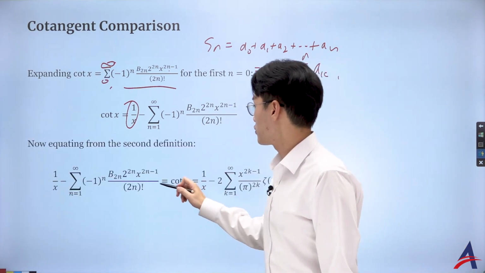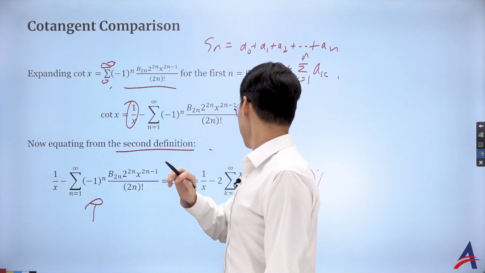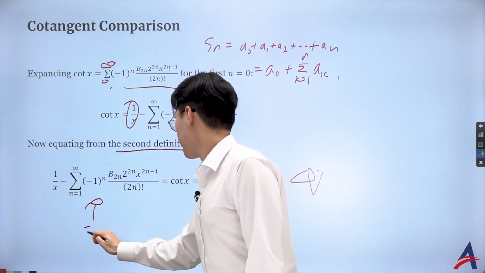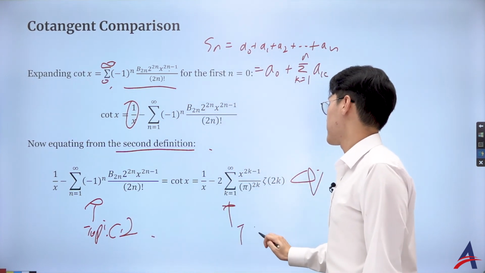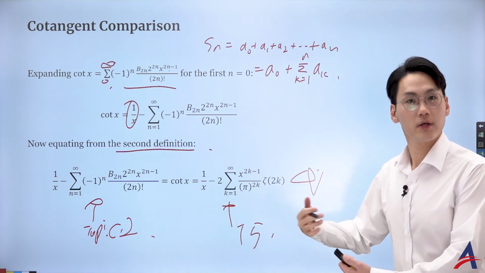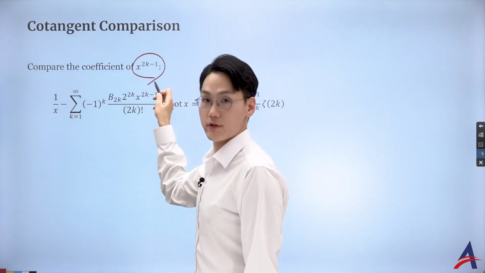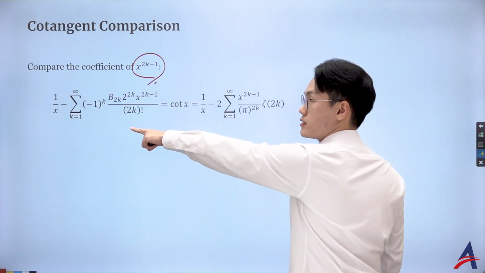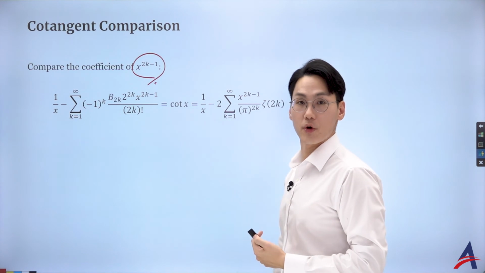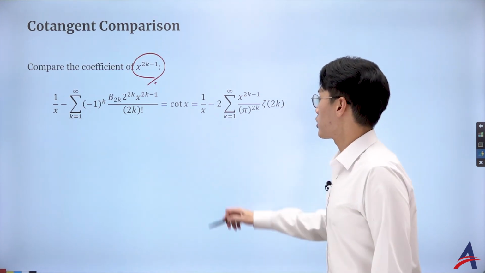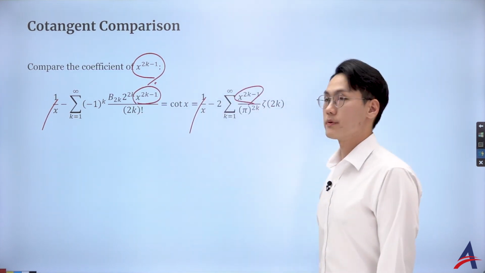So now what we're going to do is just equate this series, right? So this is from where? I believe this is from topic 2, and this is from topic 5. I'm going to connect this understanding and make them equal. What I'd like to do is compare the coefficient of x to the power of 2k minus 1. You know, I used the index of that sigma as n, but it doesn't matter if you change it to k, as long as it's got all the number of terms, absolutely fine. So now 1 over x just matches, so that's fine. I'm going to match the coefficient of x to the power of 2k minus 1.